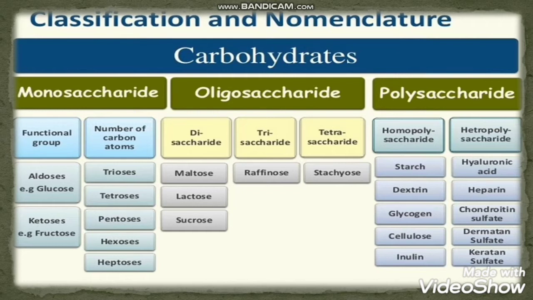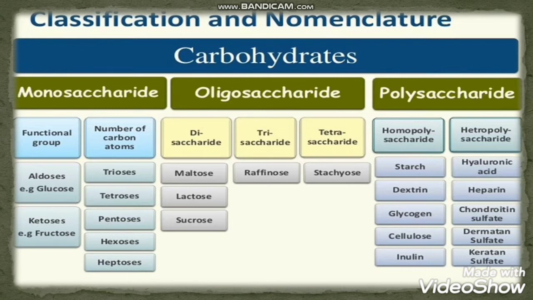They have the general formula CnH2nOn, and they cannot be further hydrolyzed, because they are made up of a single molecule of sugar, so it cannot be further hydrolyzed. Now monosaccharides are named, in nomenclature, according to the presence of the functional group.